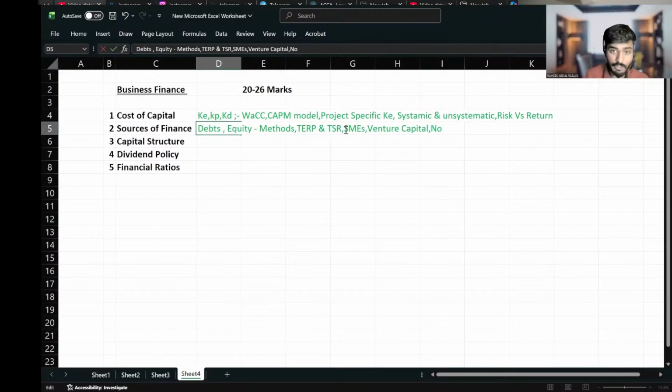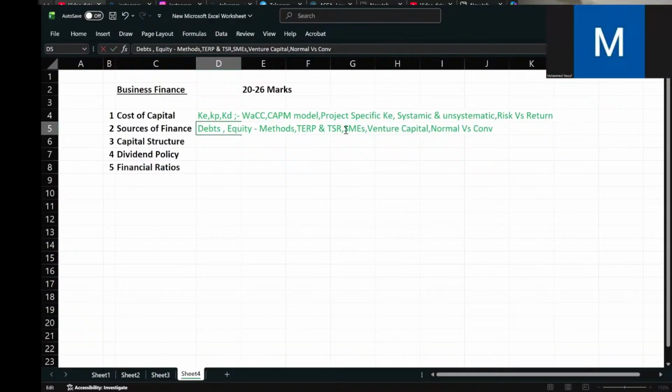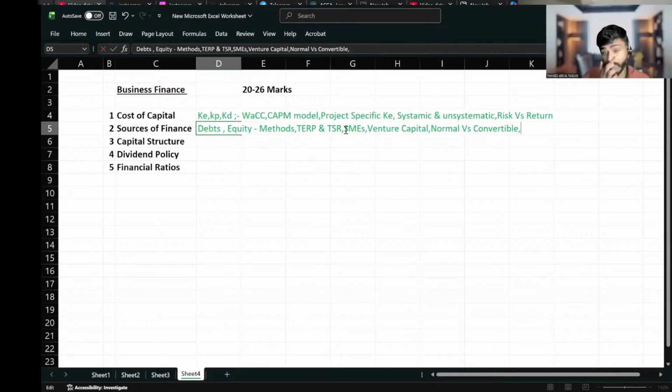Let me ask you one more question. What do you mean by normal debt versus convertible debt? It's a theory question. Convertible debt is nothing but debt that afterwards we can convert into shareholding. So what are the advantages of convertible debt?